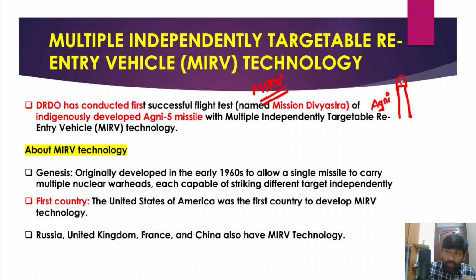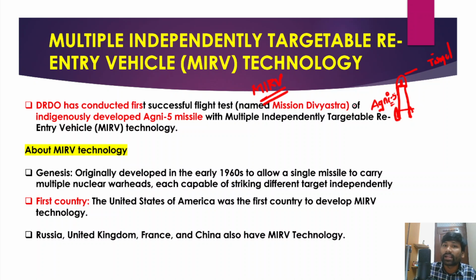There will be one missile in the Agni 5 rocket, right? So when this Agni 5 rocket is launched, it can attack only one target, only one single target.